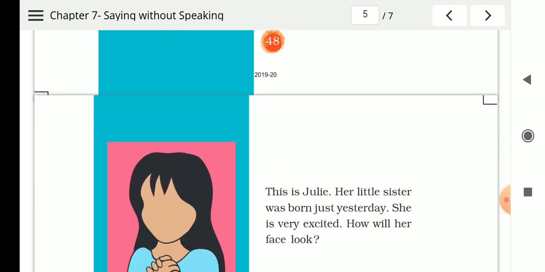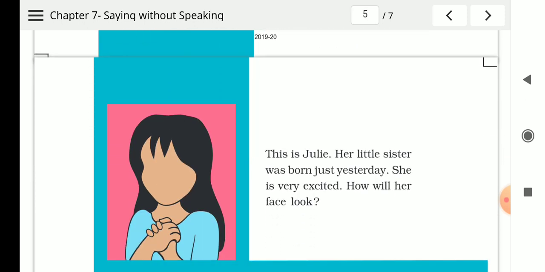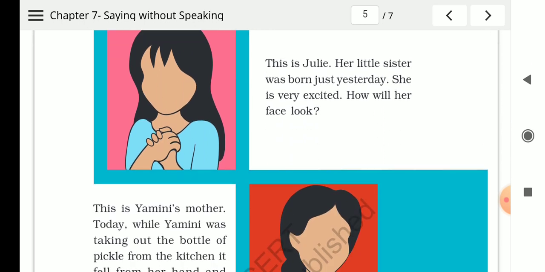The next picture is of Julie. Okay, this is Julie. Her little sister was born just yesterday. She is very excited. How will her face look? So she is very excited that her little sister was born, right? So she is very happy and excited. So you have to show how her face will look by drawing her eyes, nose and mouth in this picture. Do all this in your textbook.